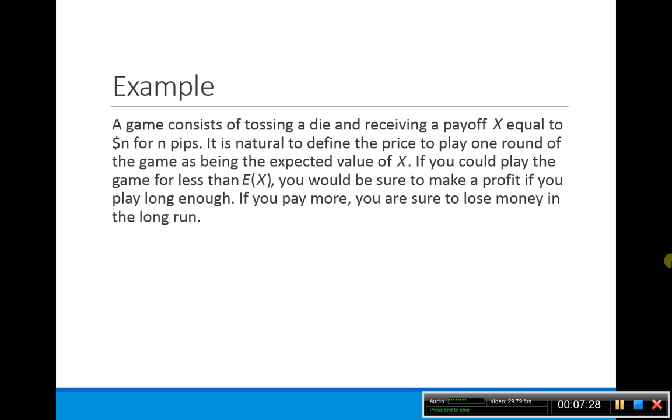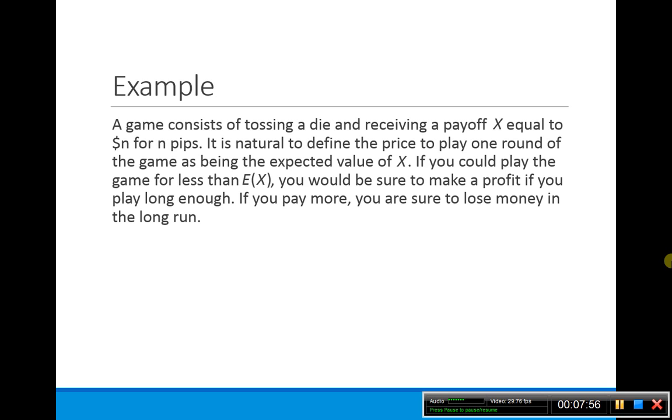Next example, suppose we have a game that consists of tossing a die, and you receive a payoff, capital X, which is a random variable, equal to n dollars if you have n pips on the die. So it's natural to define the price to play one round of the game as being the expected value of X. If you could play for less than the expected value, then you're sure to make a profit as long as you go long enough.